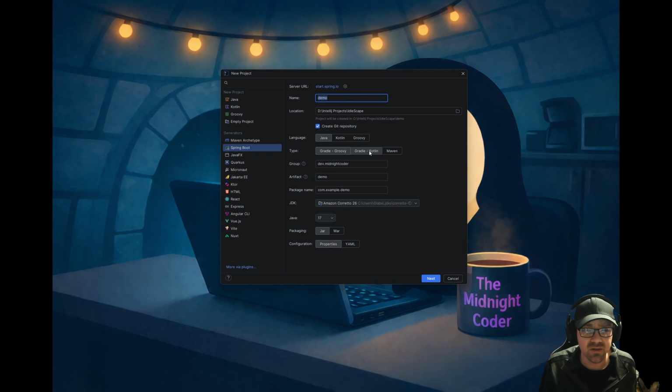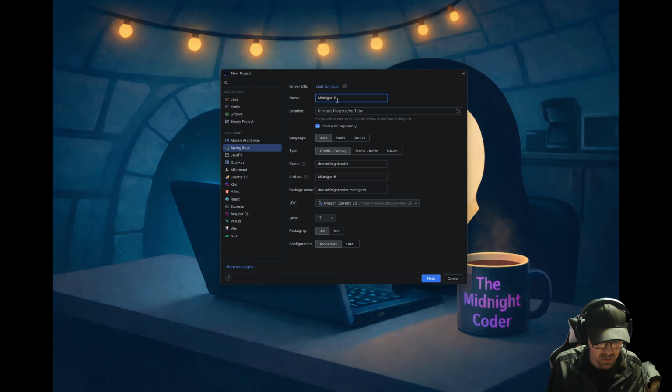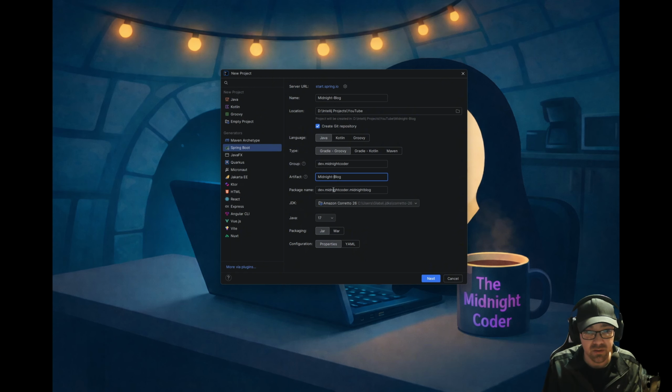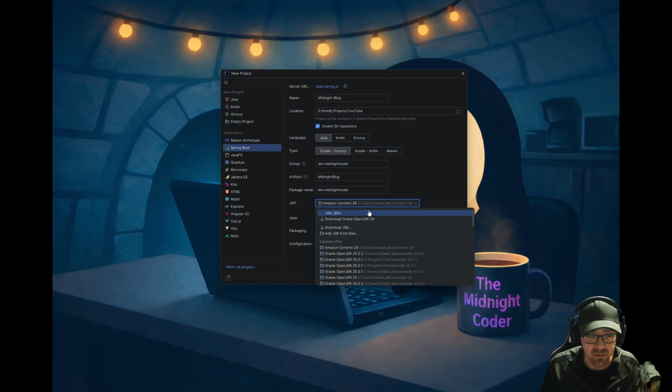We're going to create a new project. This is going to be the Midnight blog. And this bad boy, we're going to rename the artifact because I don't like the way they do that. I also don't like the way they did this. We're going to say that's just blog. Or actually, yeah, we'll just say this is blog. No, we're going to go Midnight Coder. I'll make the blog one so we can stick the other data in.